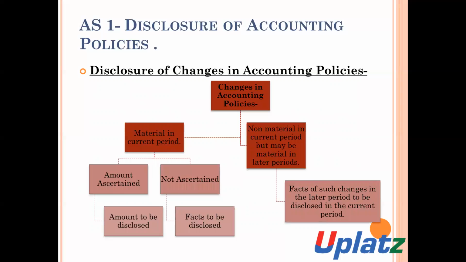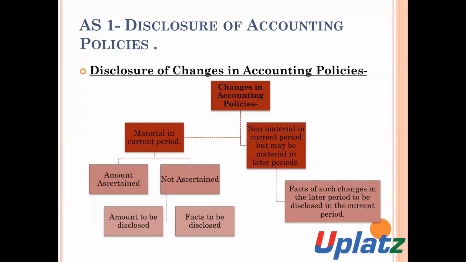Disclosure of changes in accounting policy. If there is any change made in any of the accounting policies during the period, then there is a responsibility to disclose such changes.